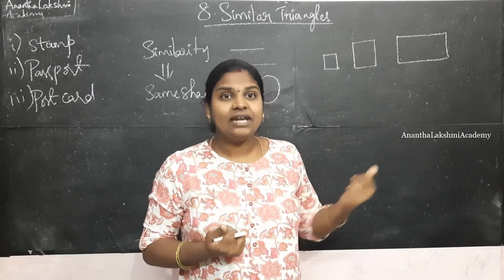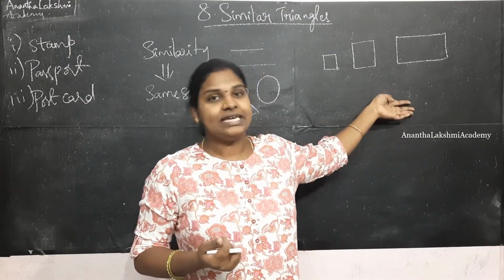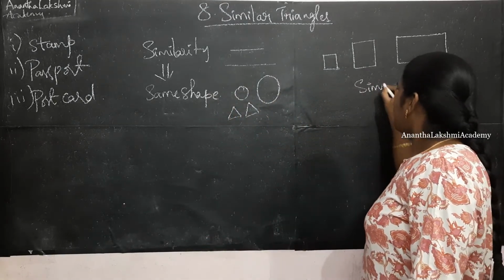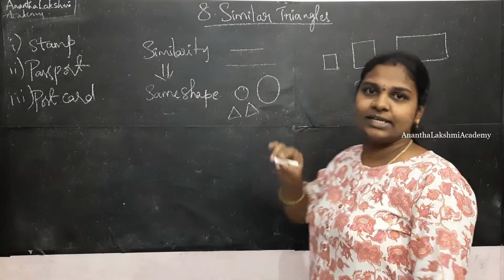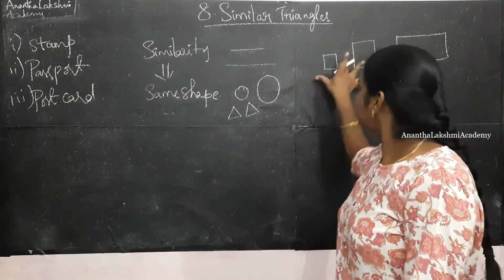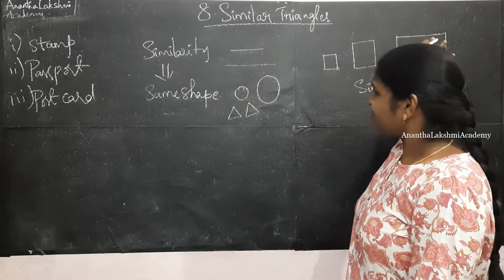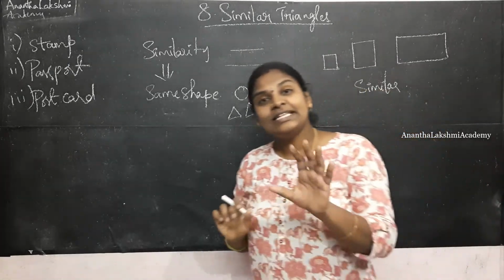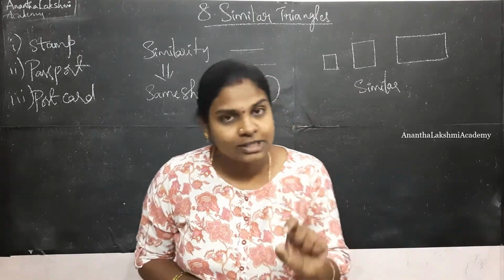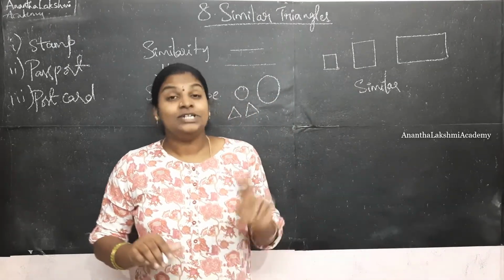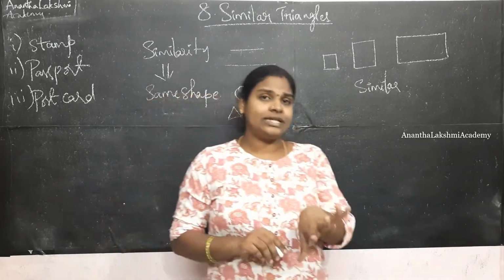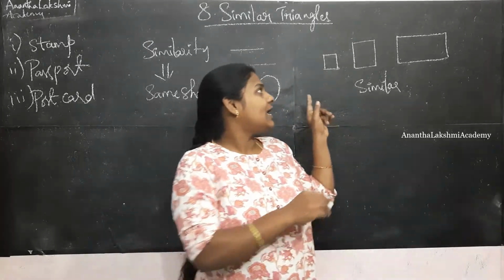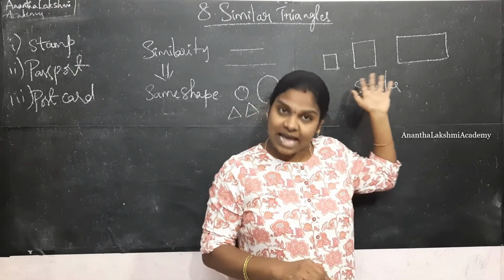Can I say that these photographs are similar? Yes. Okay, because it is the same. Madam, just now you said similarities with respect to shape, but these are with different shapes. And sizes are also different. Why are you saying that they're similar? Similarity is also having a concept of angles. Two regular polygons or two polygons are said to be similar if they are having equal angles.